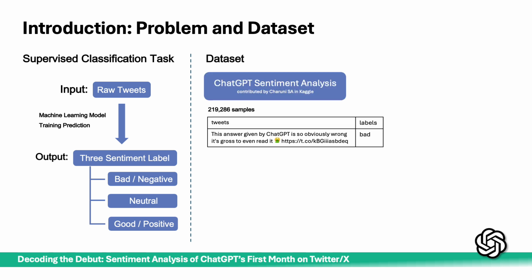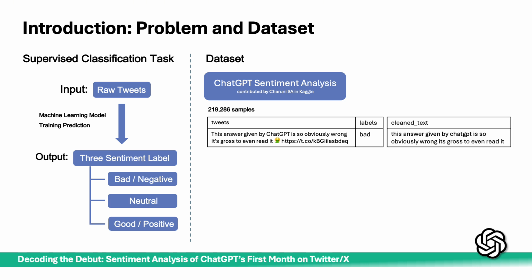Therefore, we use the Kaggle dataset, ChatGPT sentiment analysis. It has nearly 220,000 samples with raw tweets and the sentiment label, which is a typical supervised learning dataset. As social media content has emoji, URL, and hashtag, we use a unified regular expression-based cleaner. We can see a before-after sample on this slide.